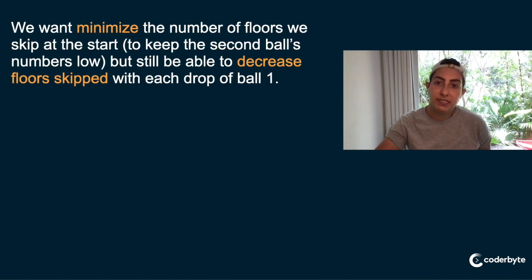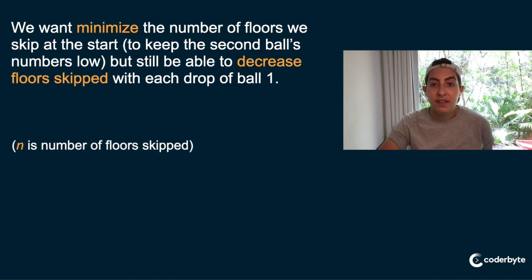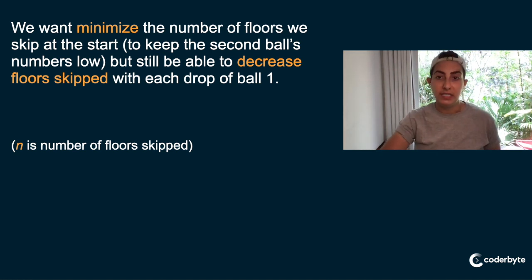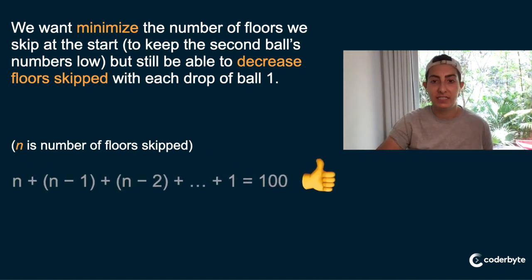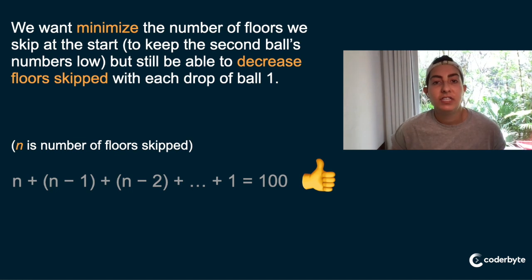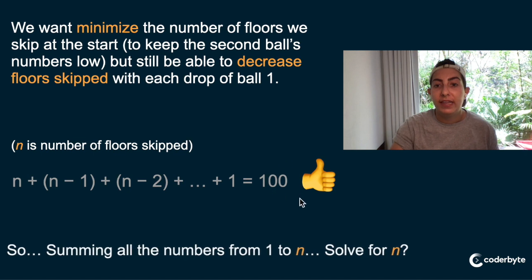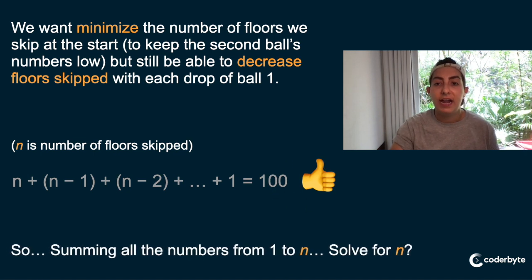So this is kind of summarized here, that we want to minimize the number of floors we skip at the start, but still be able to decrease the number of floors skipped with each drop of ball 1. There's some magic number there. So if you see this equation, this is essentially summarizing what I just said, right? This 100 here has to do with the fact that we have 100 total floors in the building, right?